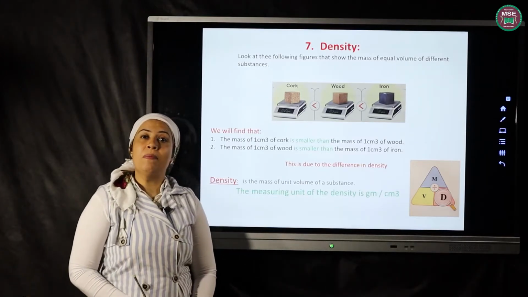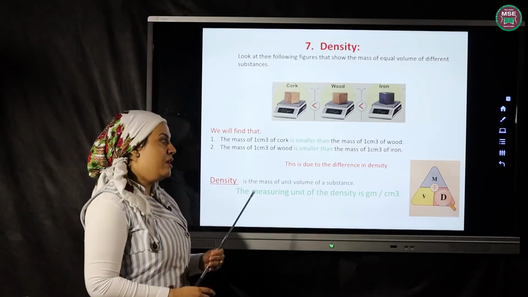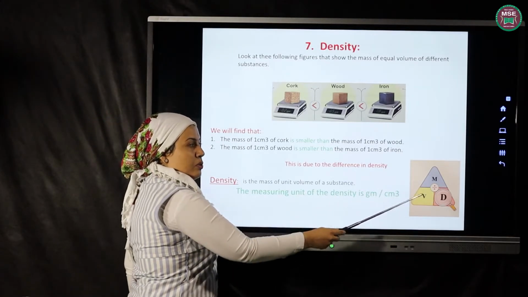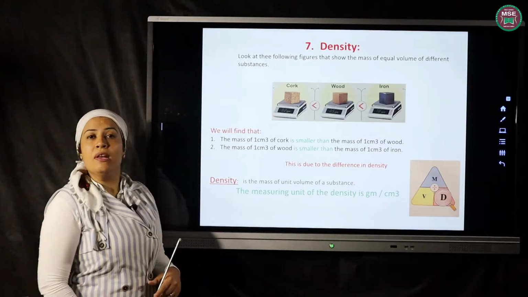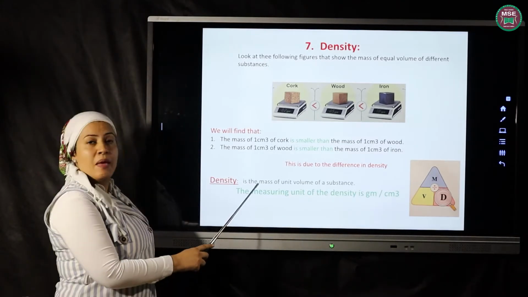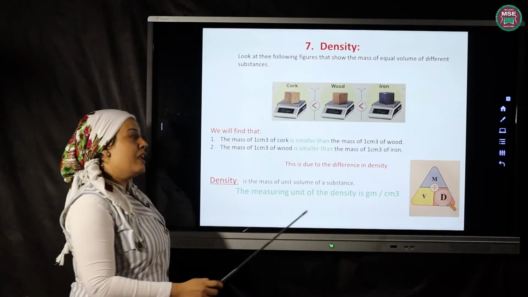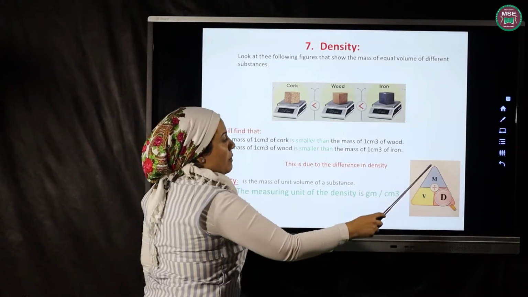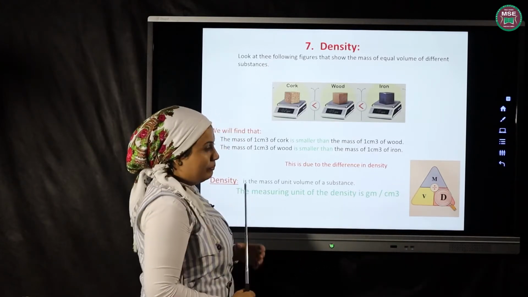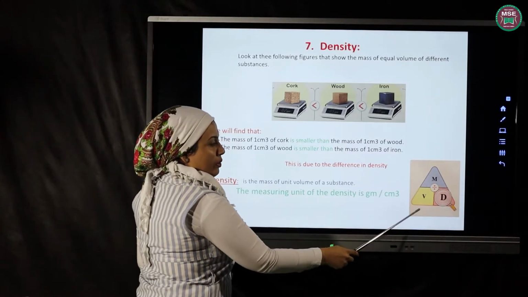So the density depends on 2 factors, which are mass and volume. What is the meaning of density? Density is the mass of unit volume of a substance. To know the relation between density, mass, and volume, we make a magic triangle, so that density equals the mass over the volume.